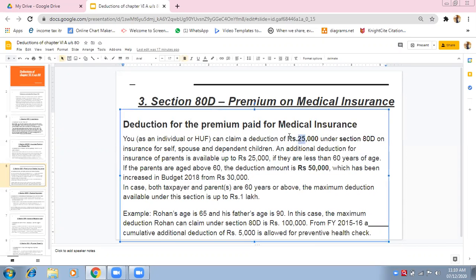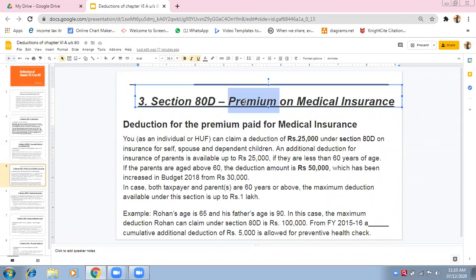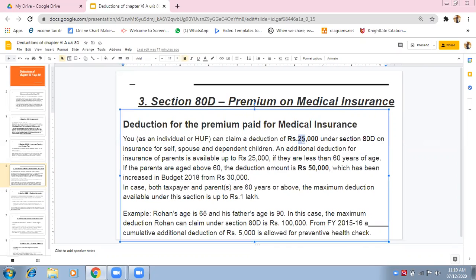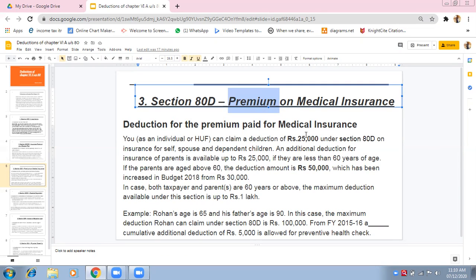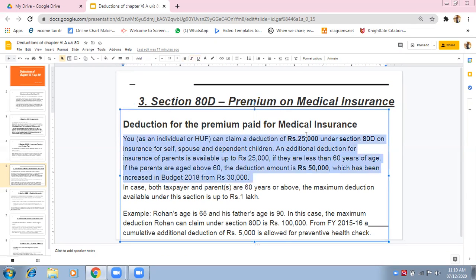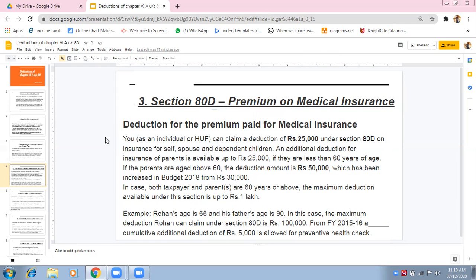Maximum means the amount which is the least will be taken. Suppose you are paying a premium of only 15,000. So 15,000 or 25,000, whichever is less. Of course, 15. Suppose you are paying a premium of rupees 30,000. So 30 or 25, whichever is less. So it would be 25. My point is that maximum rupees 25,000 means you cannot exceed 25. You can pay premium to the company, but deductions will not be available for more than 25.